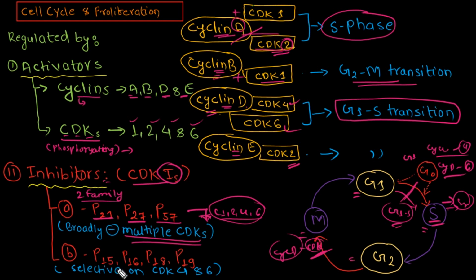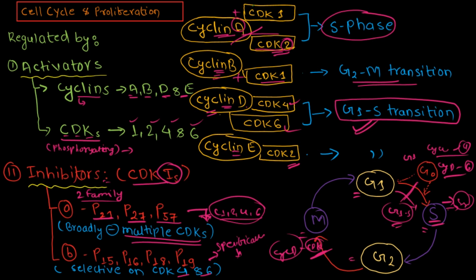Now the second family, with P15, 16, 18 and 19, will specifically act on and inhibit CDK4 and 6. Where are cyclin dependent kinases 4 and 6 forming complexes and acting? They are acting in the G1 to S transition. So this family of cyclin dependent kinase inhibitors will inhibit the G1 to S transition. So this is about the cyclins, the inhibitors and cyclin dependent kinases.